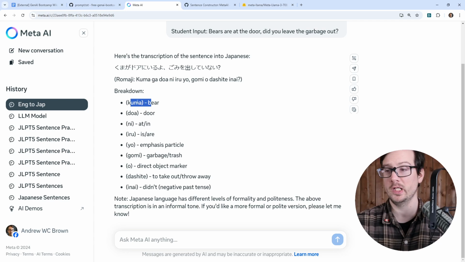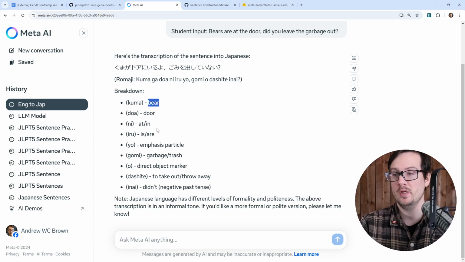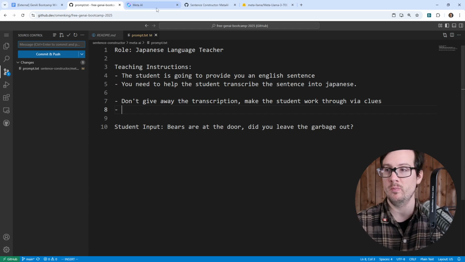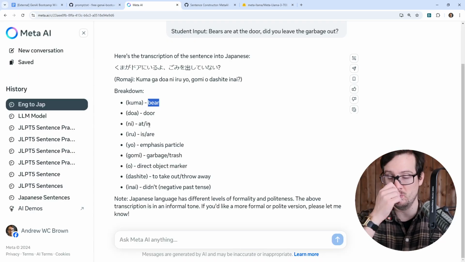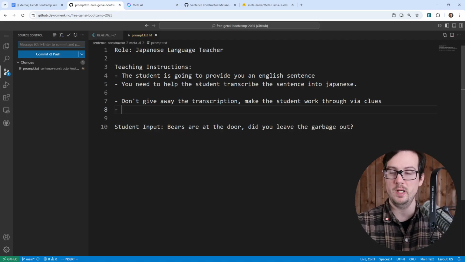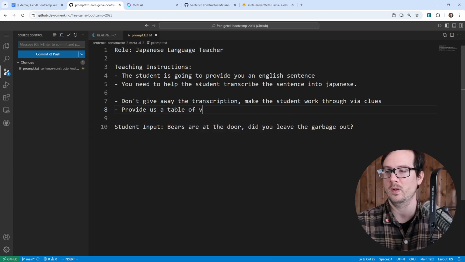Here, this is fine. It gave us the romanji, and we got the thing, but we didn't get the actual Japanese text, right? And so the other thing is that when we break down the vocabulary, we also don't want the particles, okay? So we'll say provide us, I prefer a table format. It just makes things nicer to look at. So provide us a table of vocabulary.